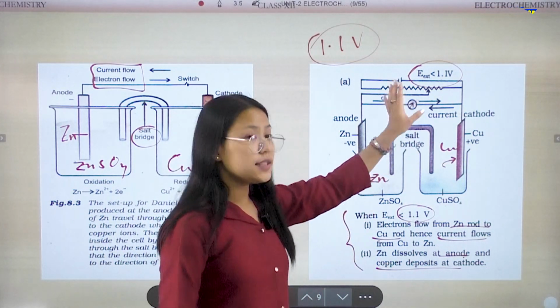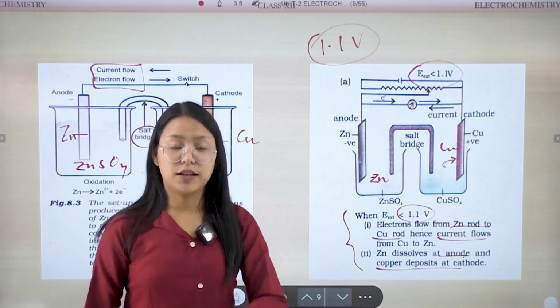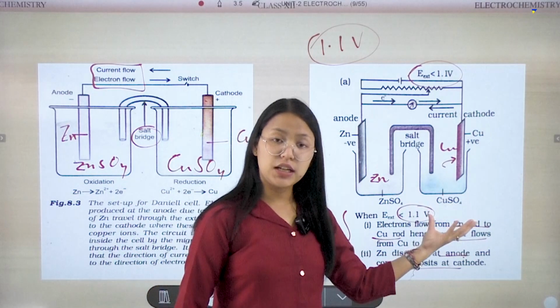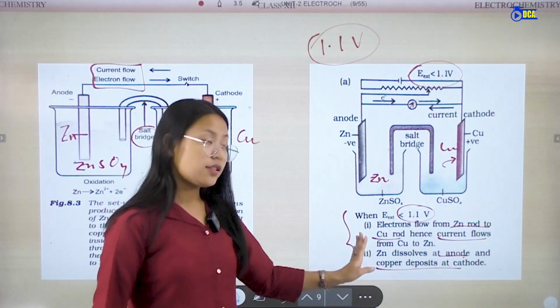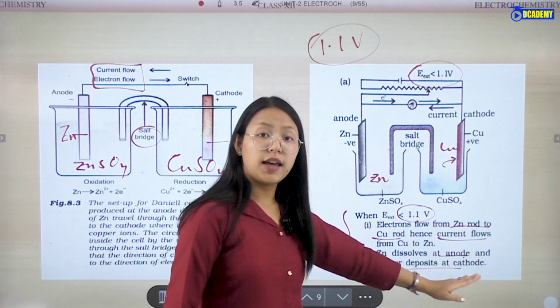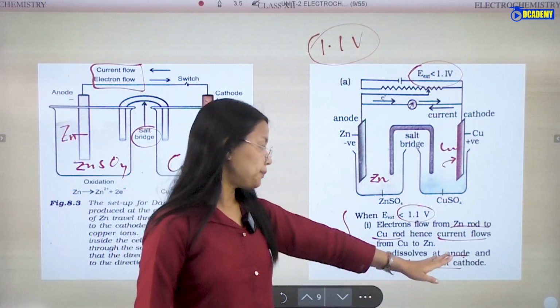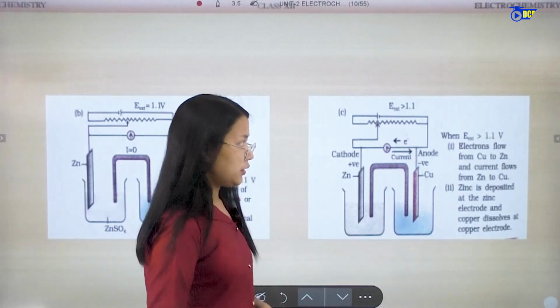So according to this, the electrode potential is 1.1 volt, the electron flow is from negative to positive, and the current flow is from positive to negative. Zinc will dissolve at the anode and copper will deposit. Now let's come to another one.